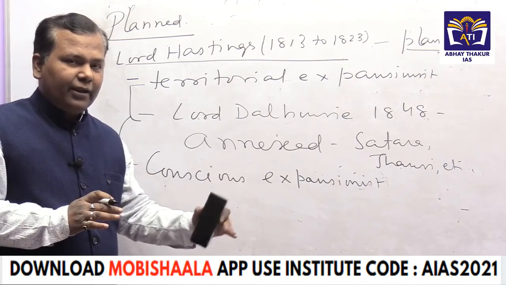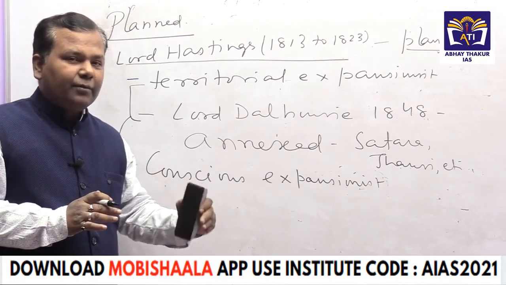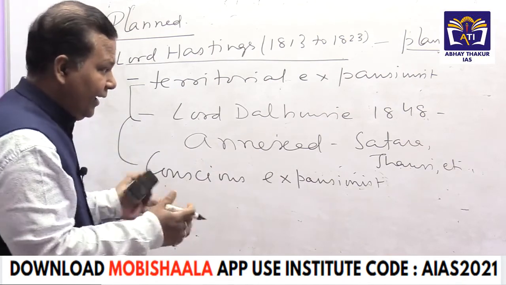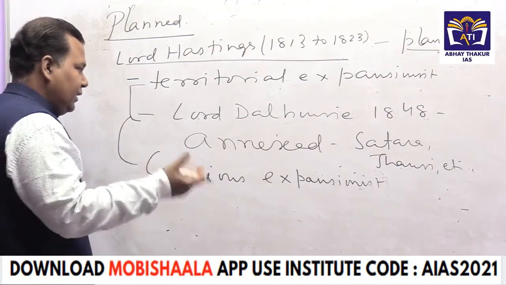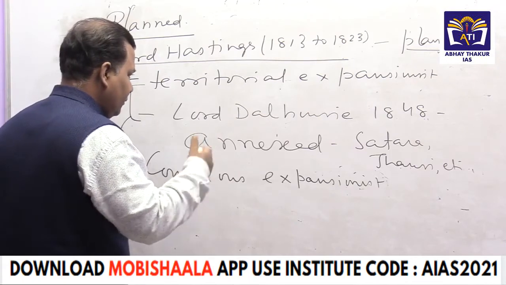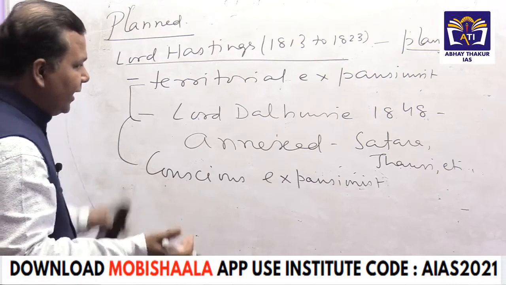In this era only, Sindh was occupied. In this era only, Myanmar was occupied. In this era only, the British tried to enter towards Nepal also. So the showing of territorial expansion basically showed the intention of the British rule to win India. So from here onwards, they started making the plan.